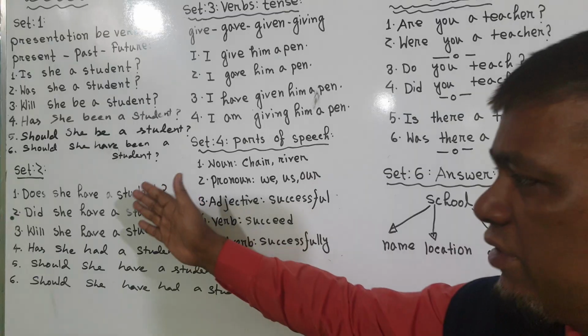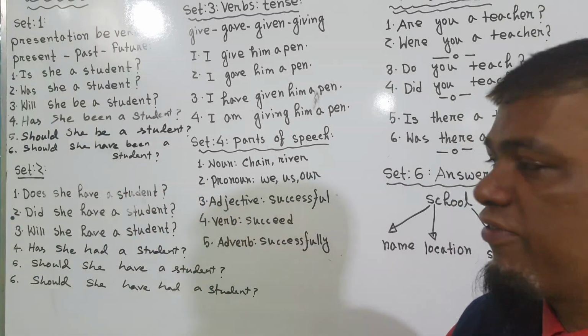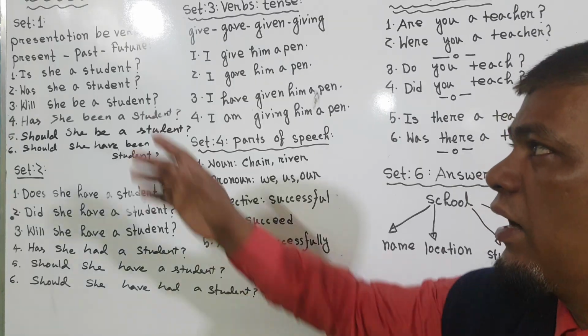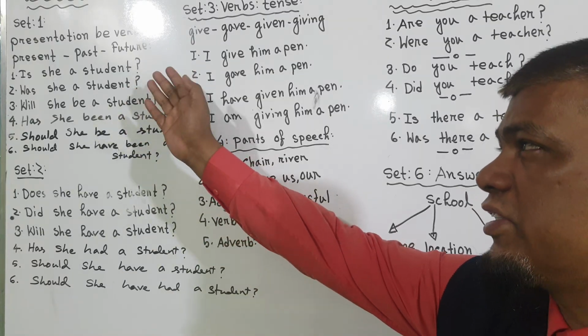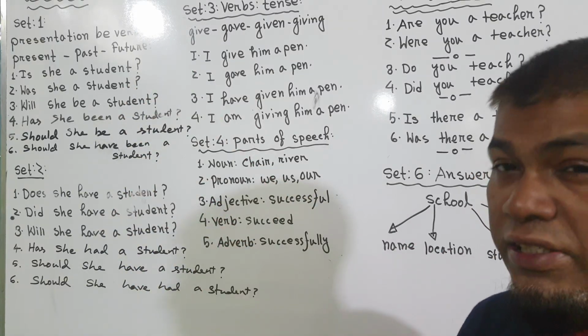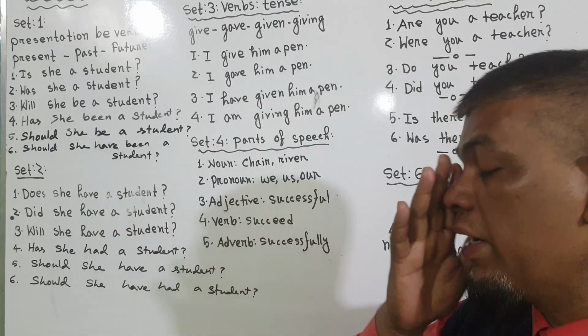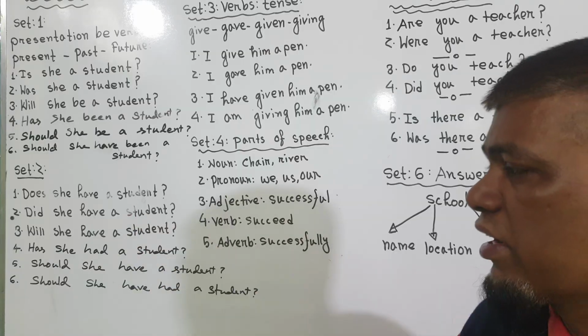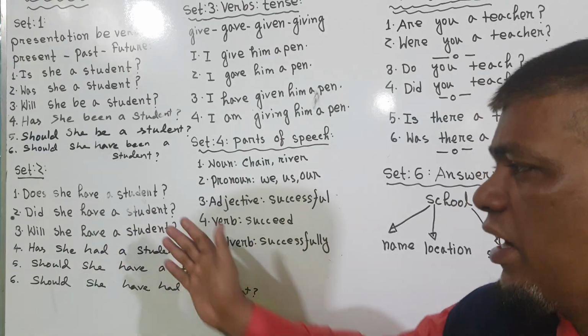And now we can see the have verb. Does she have a student? Somebody belongs to something. Earlier we said, is she a student? Now we are saying, does she have a student? Instead of that, we can use, does she have a car? Did she have a student? Did she have a car? Will she have a student? Will she have a car?